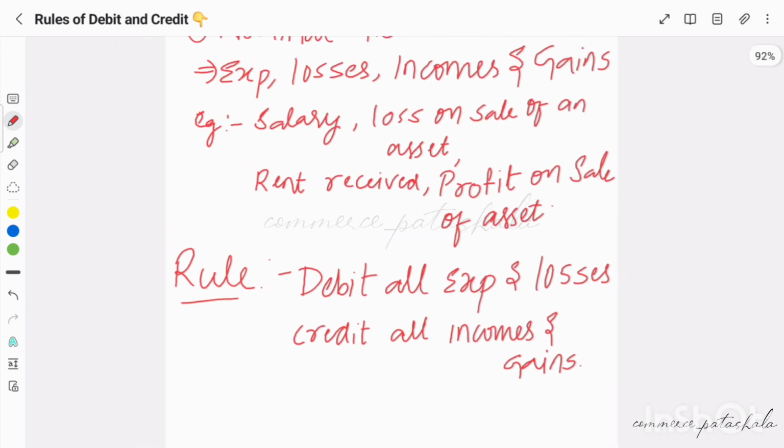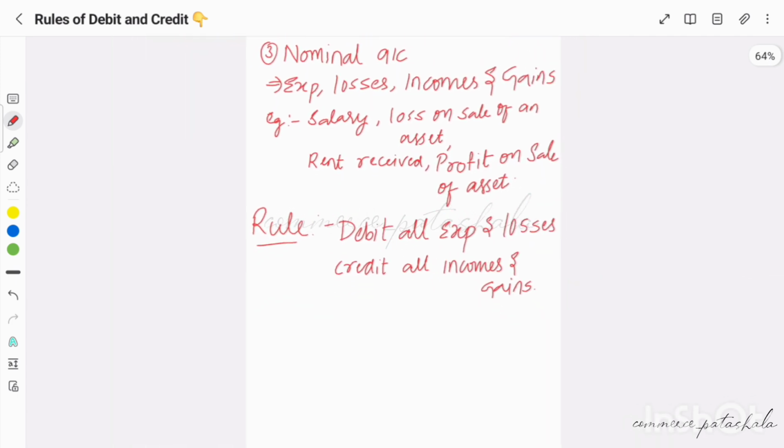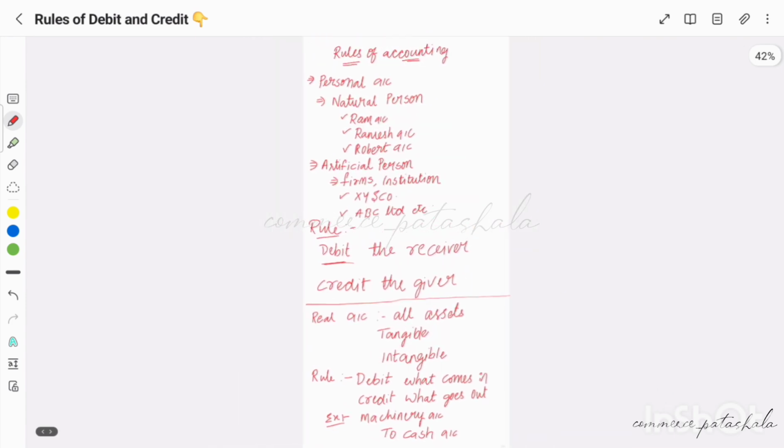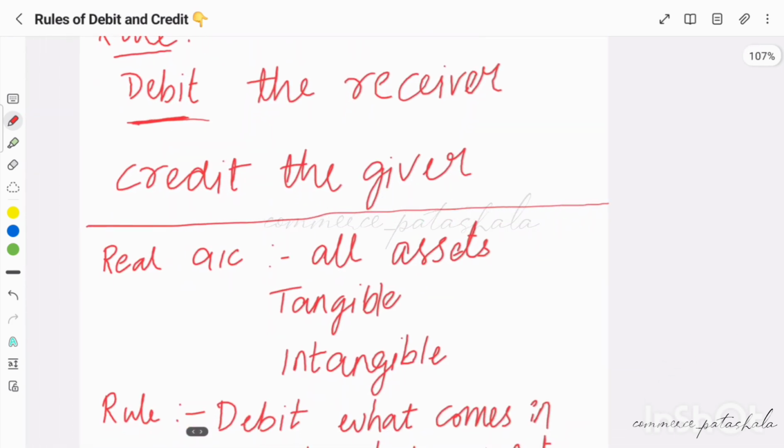So here are the three golden rules of accounting that we understood so far. Hope everyone is clear with this, and now we can easily start with journalizing transactions.